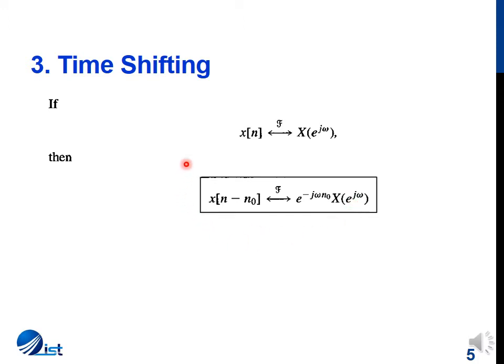This time shifting property has been consistent in all the Fourier analysis techniques as well as the Laplace transform, where we observe that the sign of the shift is the same as appears in the sign of the complex exponential. So here we have a minus n naught, then over here we have minus n naught appearing.